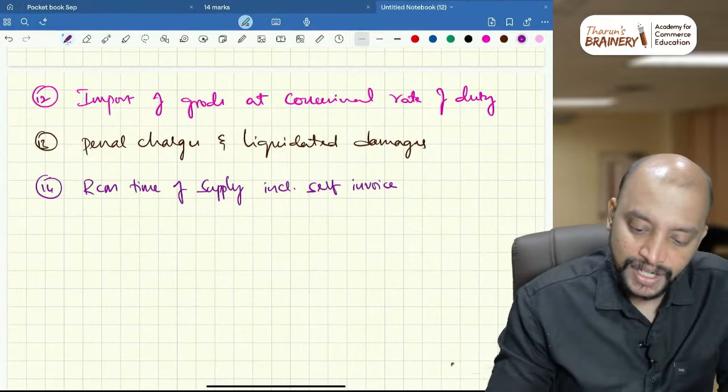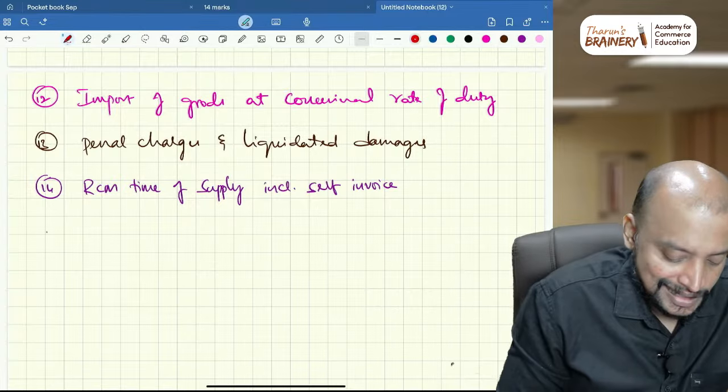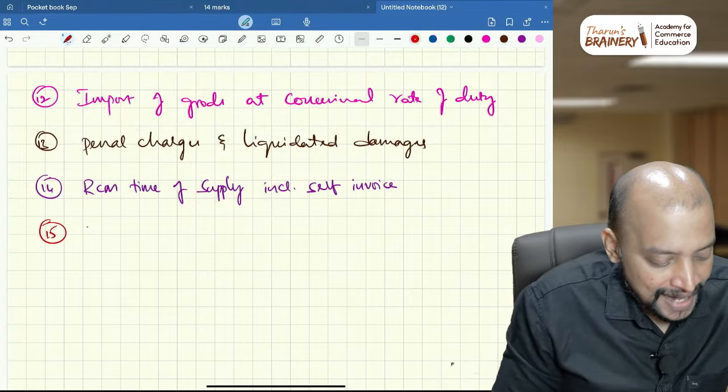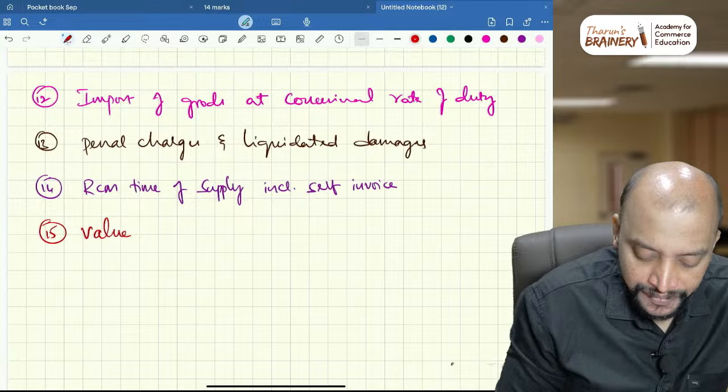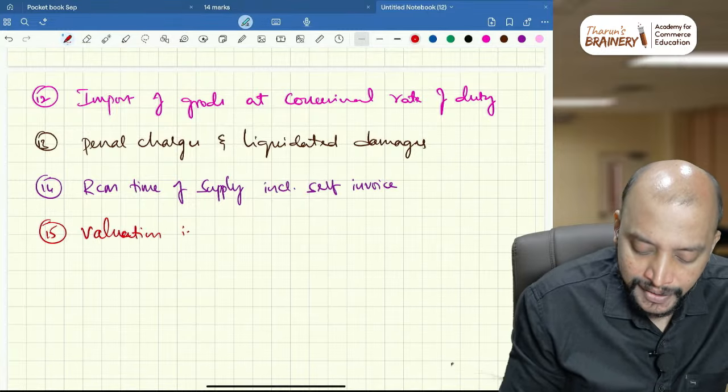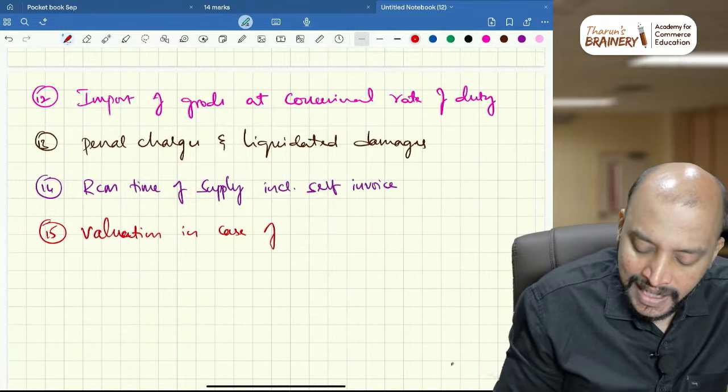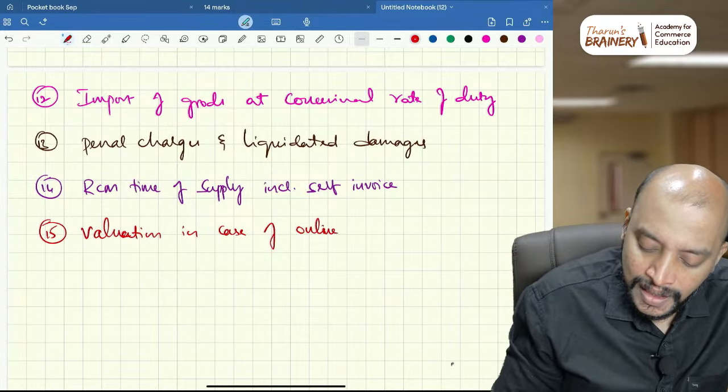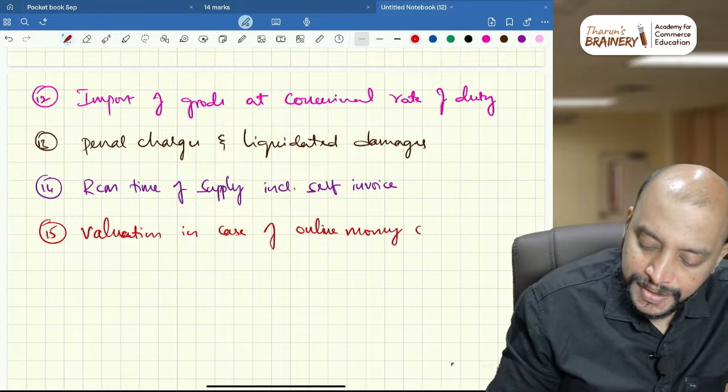Next, the 15th point is valuation in case of online money gaming and casinos.